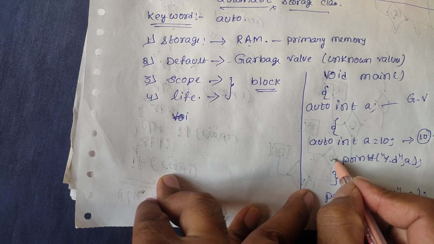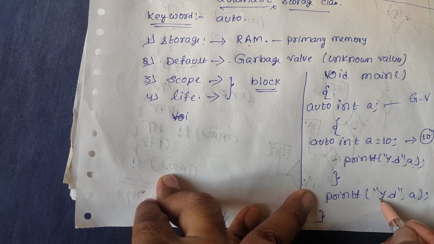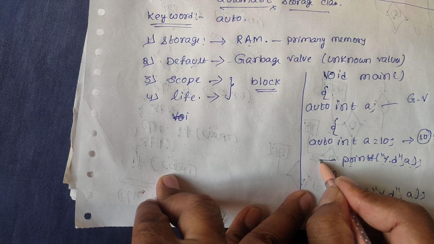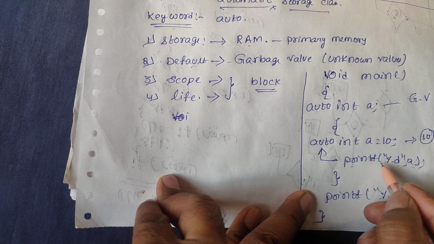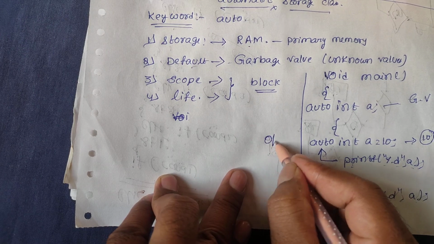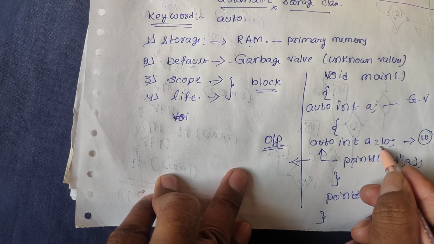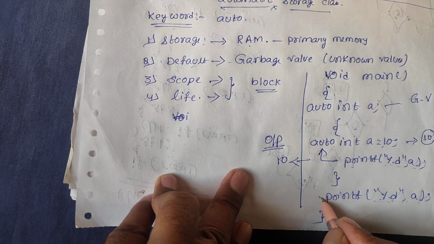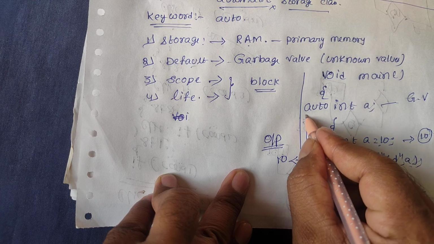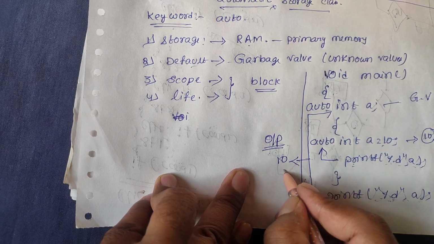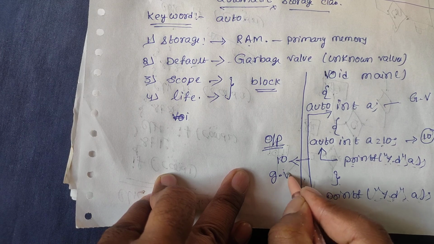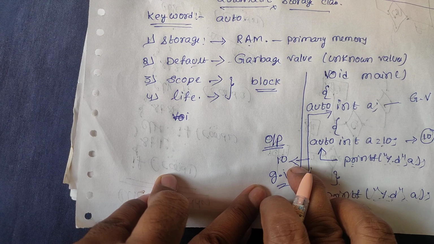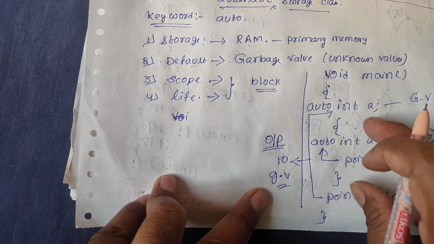So by using this printf, here there is printf %d a, and here also printf %d a. The value of a here is accessed from this block only, so the output here is 10. What about this other printf %d a? It is outside the block, so it will display a garbage value. So this is about the automatic storage class. This is one example, and this is its lifetime.